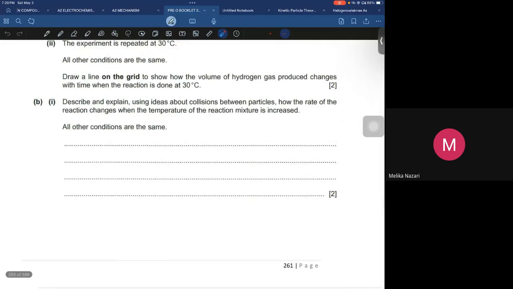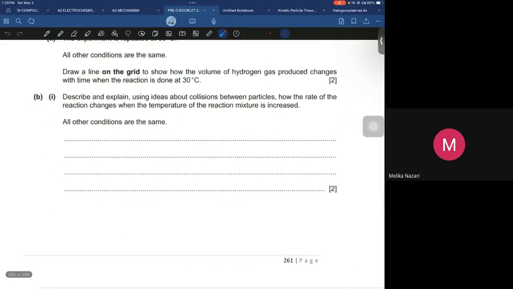All the questions you will see would be the same type. Like you can see B part 1, describe and explain using ideas about collision between the particles how the rate of the reaction changes when the temperature of the reaction mixture is increased. In the last question they were saying decrease. In this question they are saying increase. So I would say that when the temperature is increasing, the average kinetic energy of the particles increases, and the rate of reaction increases. This is of 2 marks. Okay.